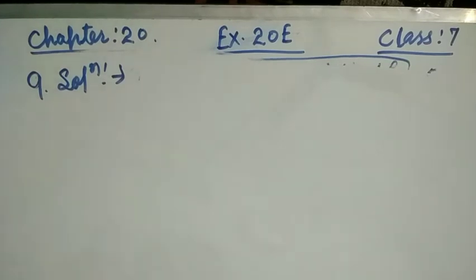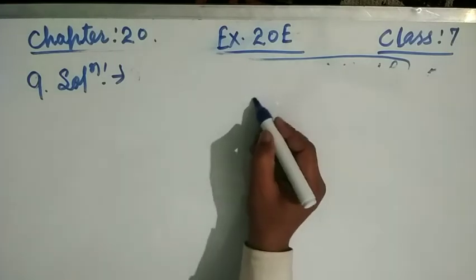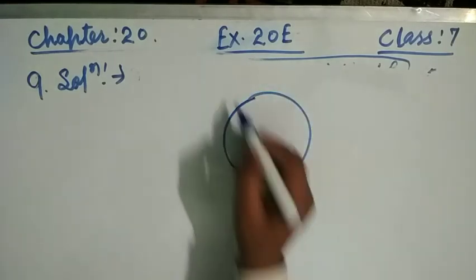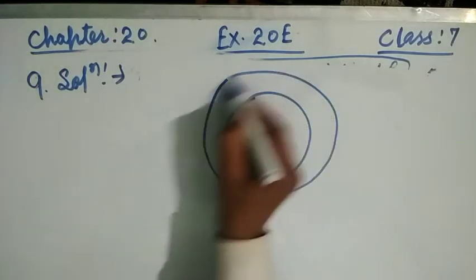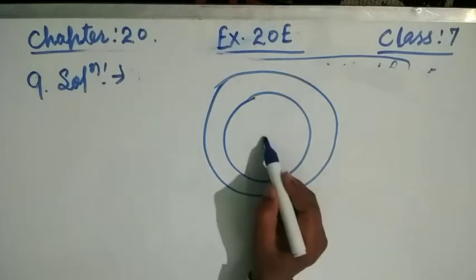Now see friends, next question. I will not write the question on the board, only to make you understand. See, question number 9 says: a racetrack in the form of a ring whose inner circumference is 528 meters and outer circumference is 616 meters. Find the width of the track. See friends, there is the inner circumference and that is the outer circumference, and there is the center.